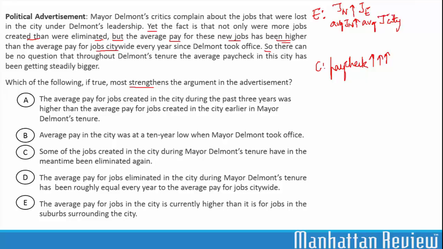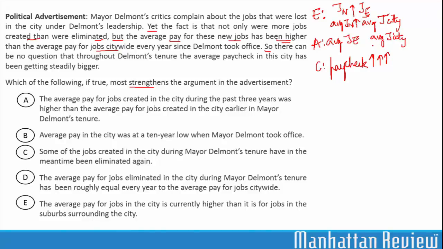The next thing that we do after we identify the evidence and the conclusion is to predict the missing link. What has the author assumed? The gap is pretty evident in this argument. The author compares the number of new jobs to the jobs that were eliminated and then compares the average pay of the new jobs to the average pay of the jobs citywide. What the author has not explicitly stated is the comparison between the average pay of the jobs that were eliminated and the average pay of the jobs citywide.